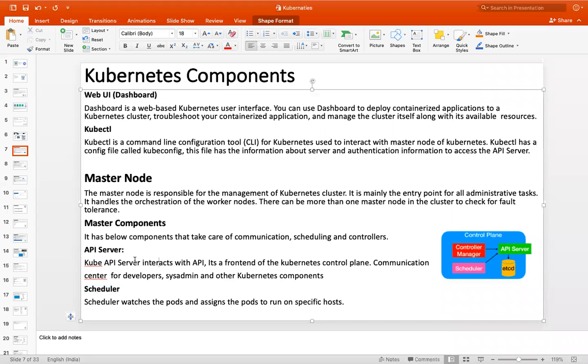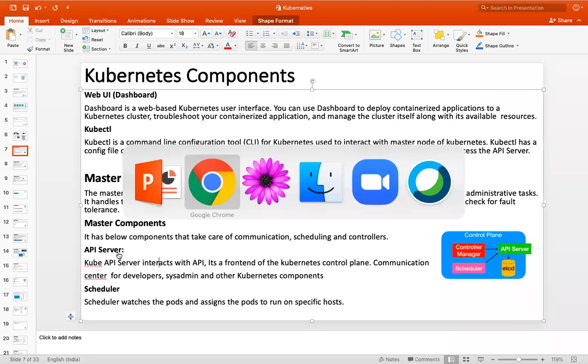What is the role of the API server? From the interview perspective, this is also very important, guys. They will ask you to explain Kubernetes architecture. What are the components in the master? What are the components in the worker? So the master machine has these components: API server, controller, scheduler, and etcd.